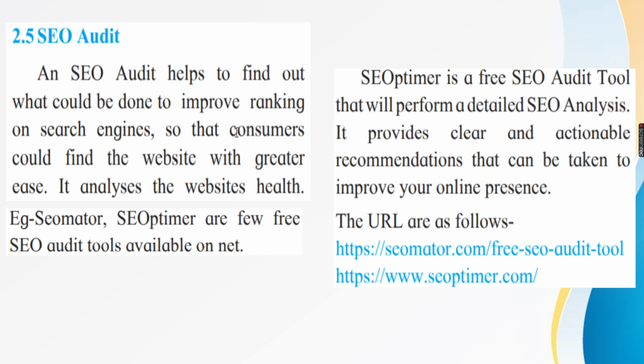Okay, so it gives ratings in different sections. For example, for security, they will give an A plus rating. For usability, if it needs improvement, they may give a C rating or B plus rating, in that manner. It is also going to tell you the total number of improvements recommended, and the overall rating. And every section, I just told you the names of the sections: SEO, usability, performance, social media, security, as per SEO Optimer I'm telling you.